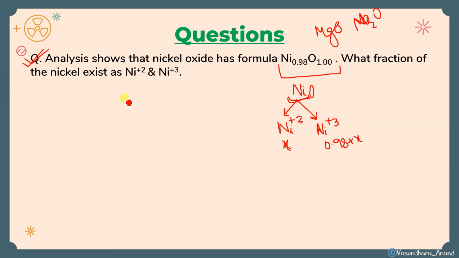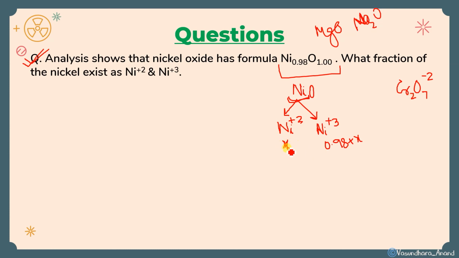So as we do in oxidation number finding, what do we do? Just suppose an example is there, Cr2O7 minus 2 is given. So what do you do? This is 2, the number of chromium atoms is 2, isn't it?